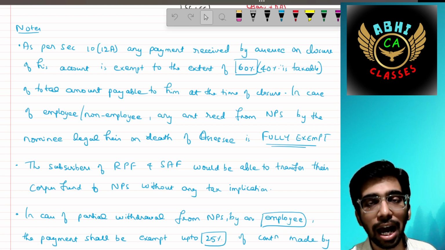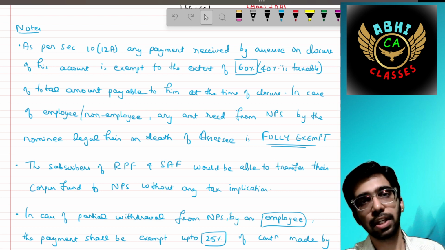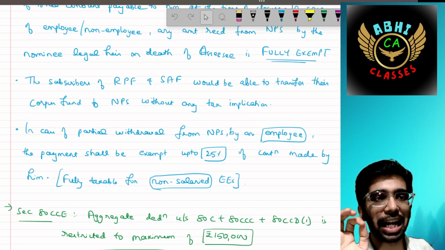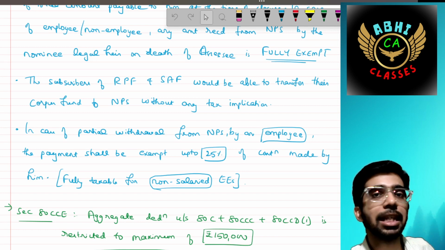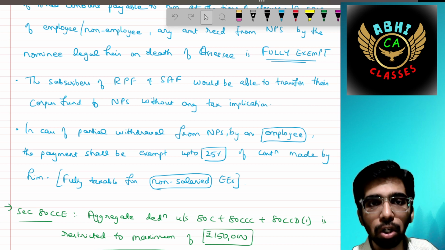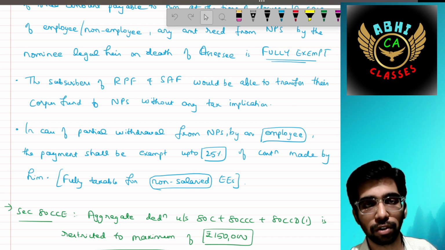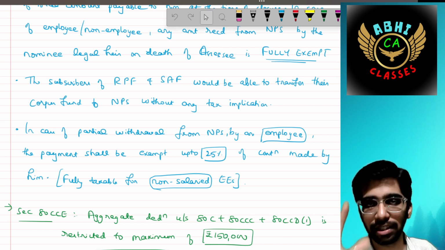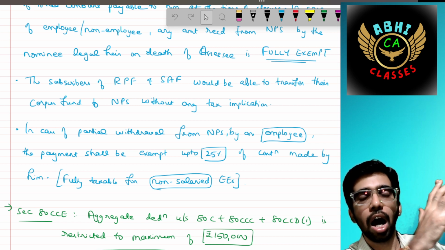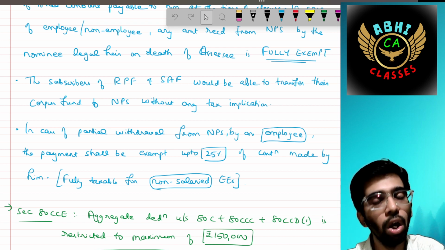If I have died, then the entire portion of my contribution is exempt in the hands of my legal heir. Okay, then the subscribers of a recognized provident fund or superannuation fund would be able to transfer their corpus fund to the National Pension Scheme without any tax implication. They can easily transfer their balances lying under RPF, that is recognized provident fund, or superannuation fund, to the NPS fund.